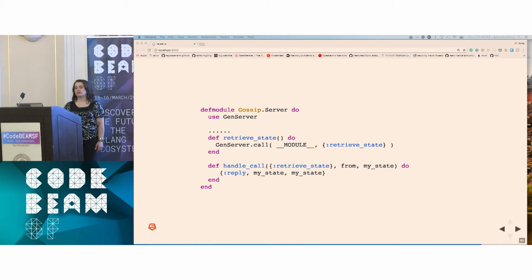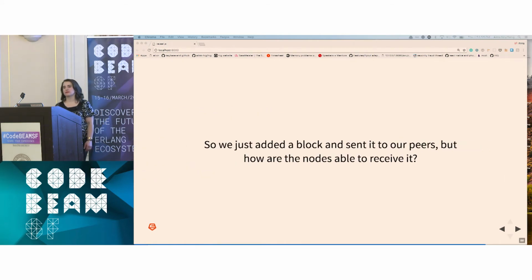OK, so we added a block, and we're going to send it to our peers. But how are they actually able to receive it?